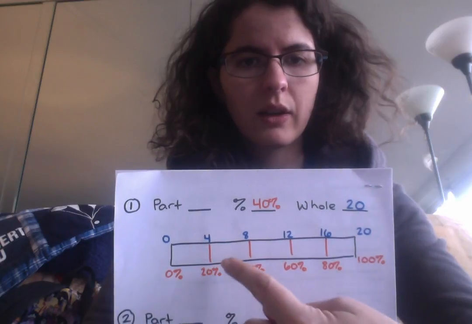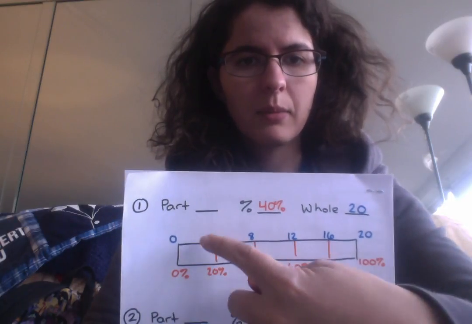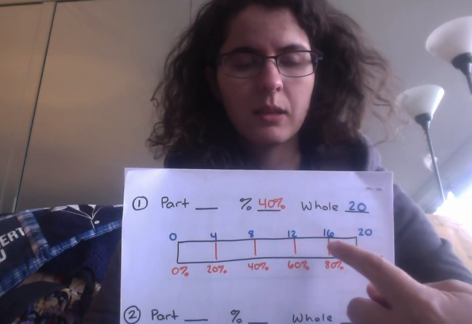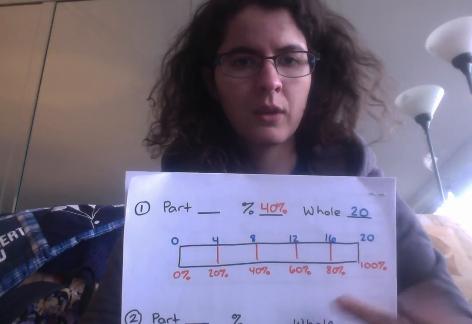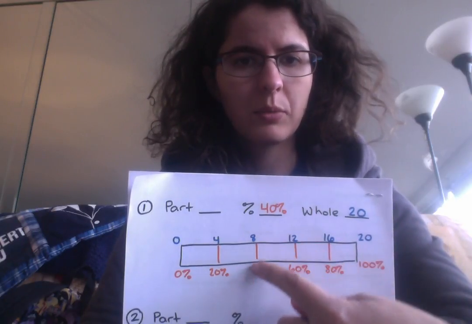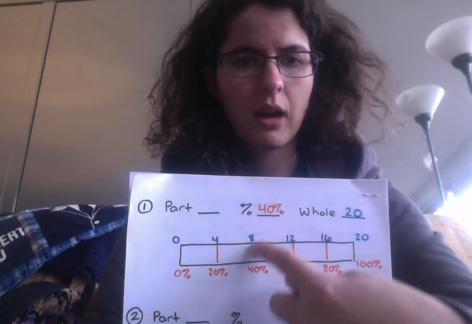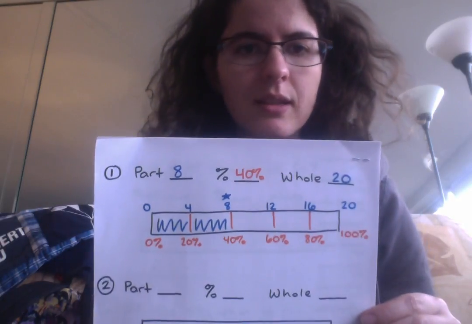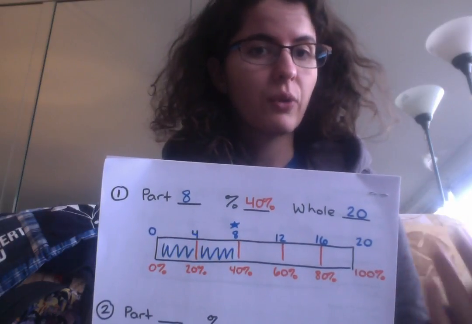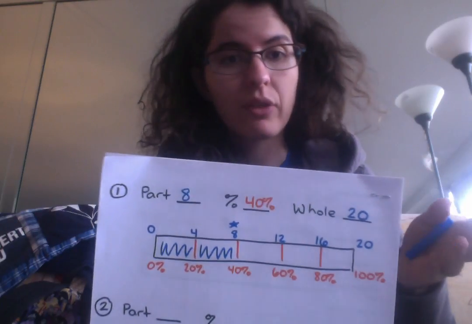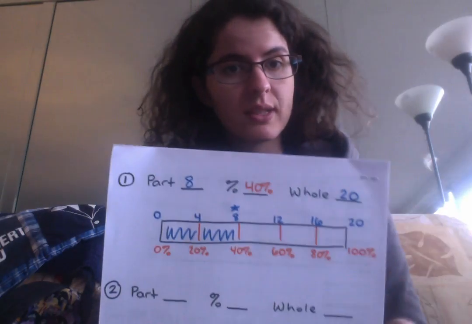That's because each of these is going to have 4 movies in it, and I'm going to count up 4 movies, 8 movies, 12 movies, 16 movies, 20 movies to get to my whole. Now I need to just see what's 40%, what lines up. Well, if I find 40% here, that lines up with 8 of my movies. If I were to shade in all the way here, I would end up with 8 movies. Telling me that the part here is 8 movies that Christian saw out of the 20 movies total. That makes sense, because I know if he's seen 40% of the movies, he's seen less than half of them. 8 is less than half of 20, so that feels like that would make sense.